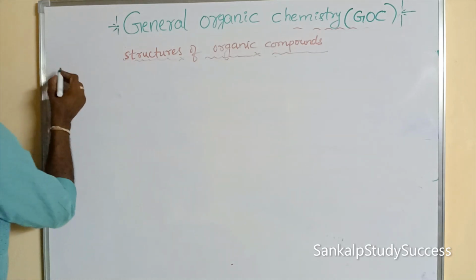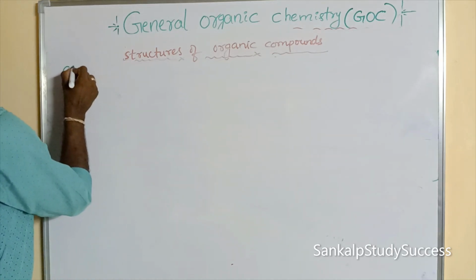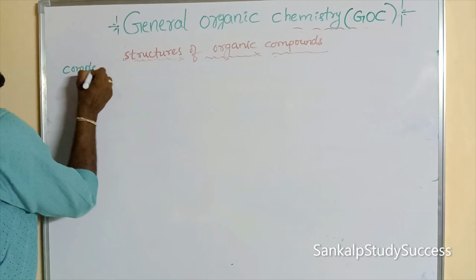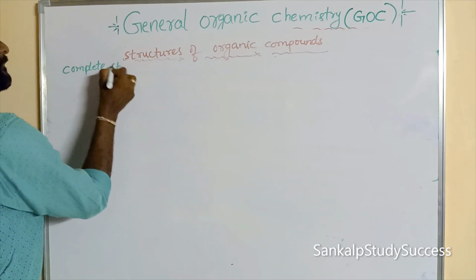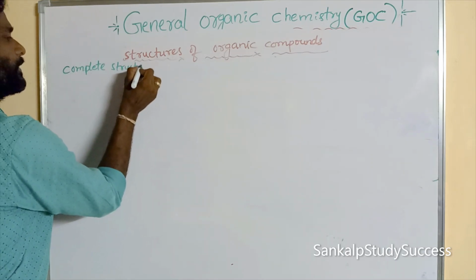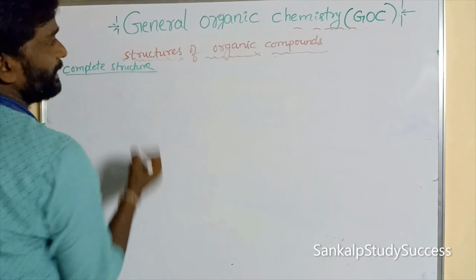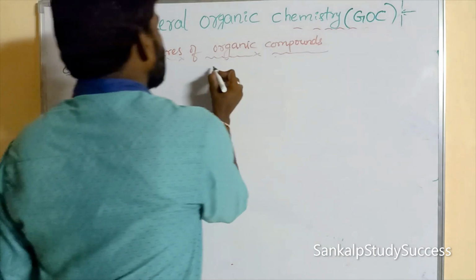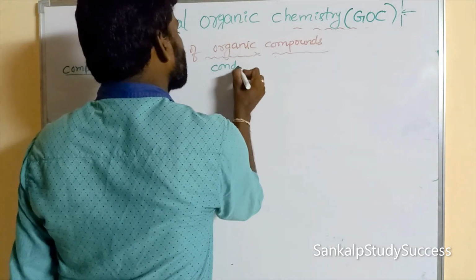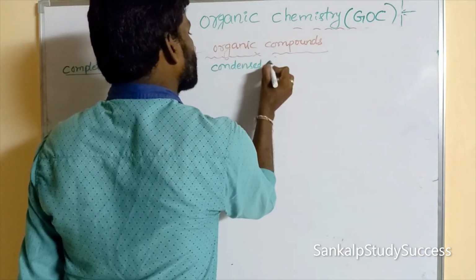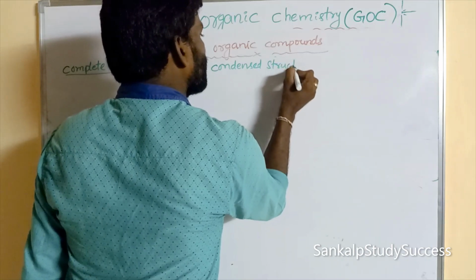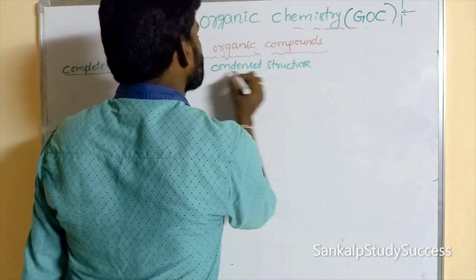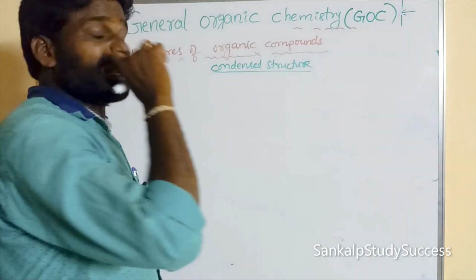One is the complete structure, the second is the condensed structure, and the third is the bond line structure.